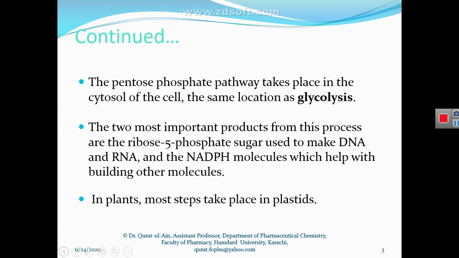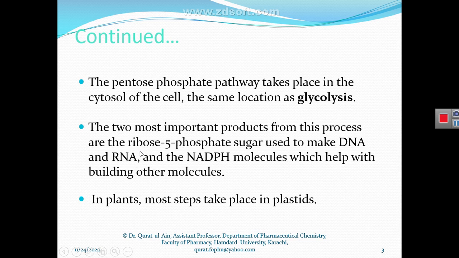We have already learned this pathway, and I have already told you that glycolysis takes place in the cytosol of the cell, and glycogenolysis takes place mostly in the liver. And this pathway, the pentose phosphate pathway, or pentose phosphate shunt, takes place in the cytosol of the cell.